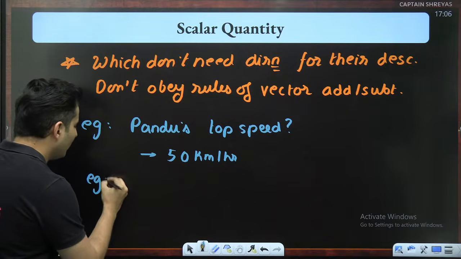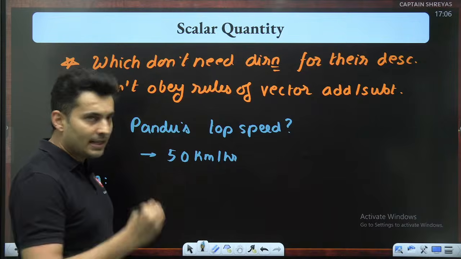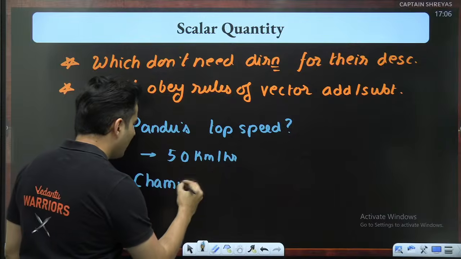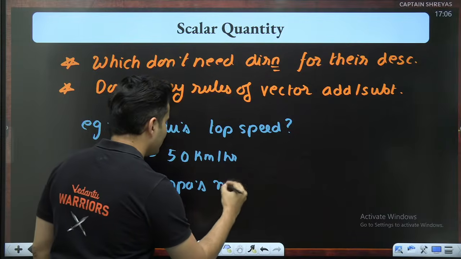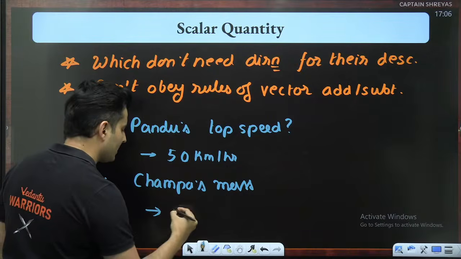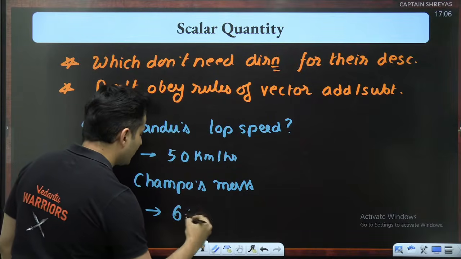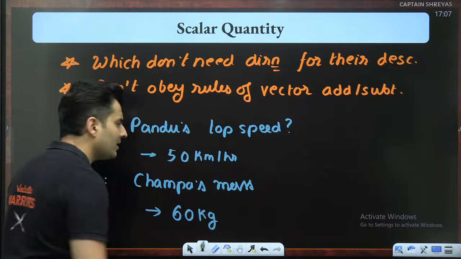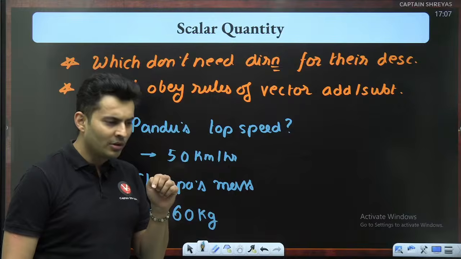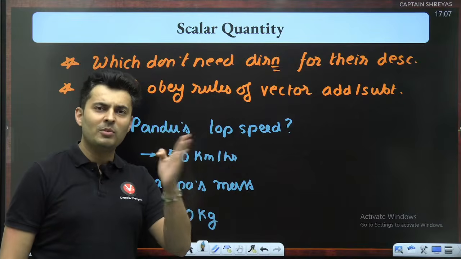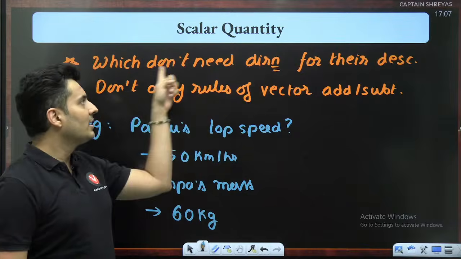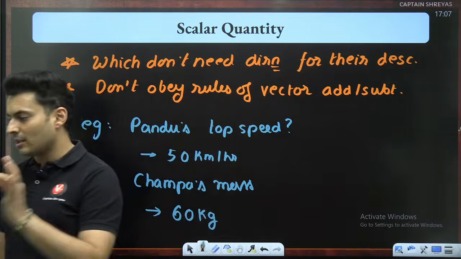Similarly, another quantity which you can categorize as a scalar quantity is, if I ask, what is Champa's mass? And Champa replies, Champa's mass is 60 kg. Will you ask Champa, your mass is 60 kg in east or in up or in down? Champa will give you one tight slap. What do you mean, east, west, down? So there is no meaning of direction. There is no need of direction for the description.